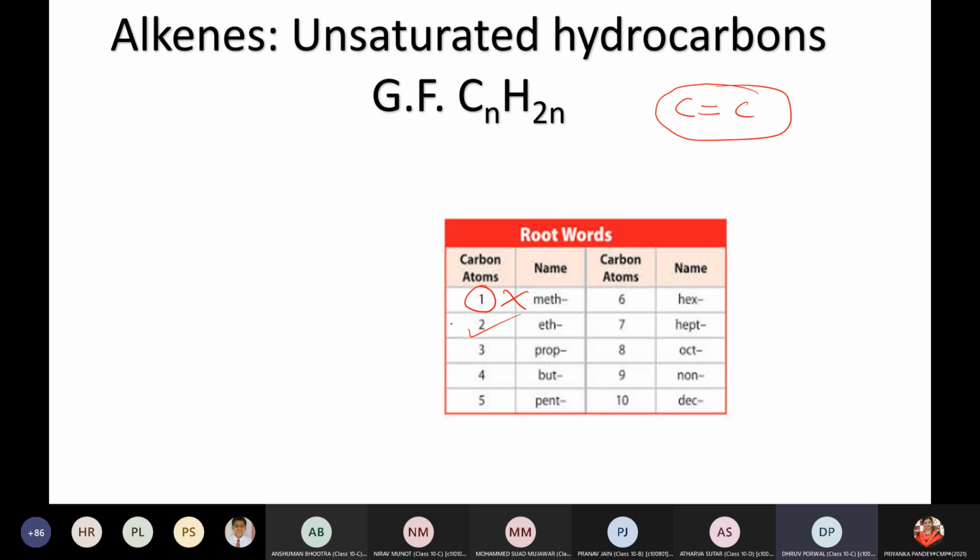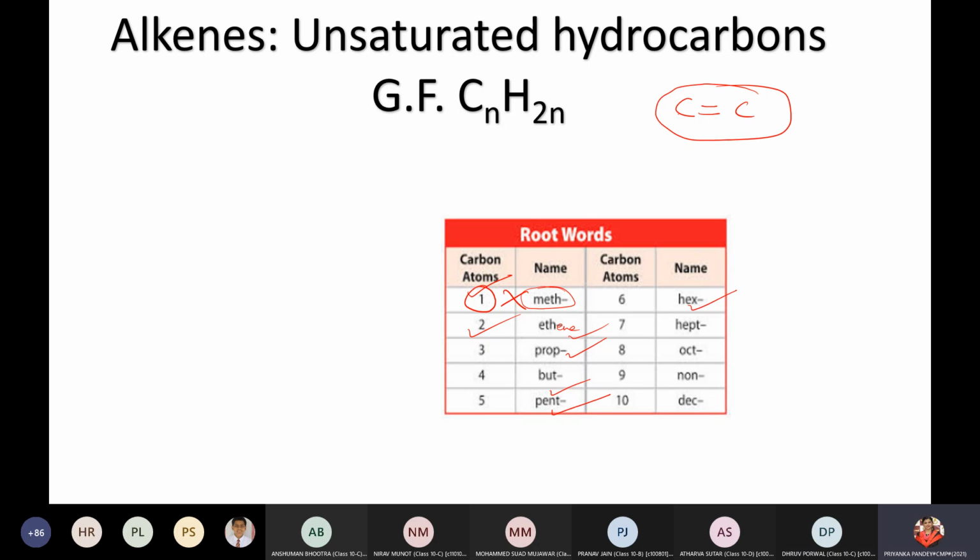Yes, ma'am. It would be methane, ethene, no, propene, no, butane. Child, why methane? Methane cannot be present, no? Carbon to carbon double bond. So 2 carbon atoms are required. Meth is for 1 carbon atom, child. Okay, ma'am. Got it. So, ma'am, it would start from ethene, then propene, then butene, then pentene, and then hexene.